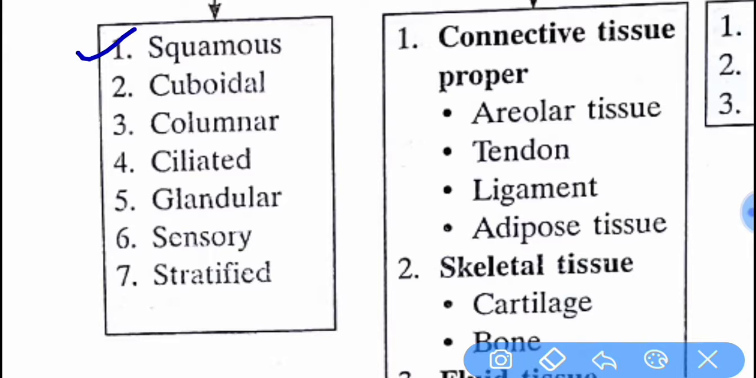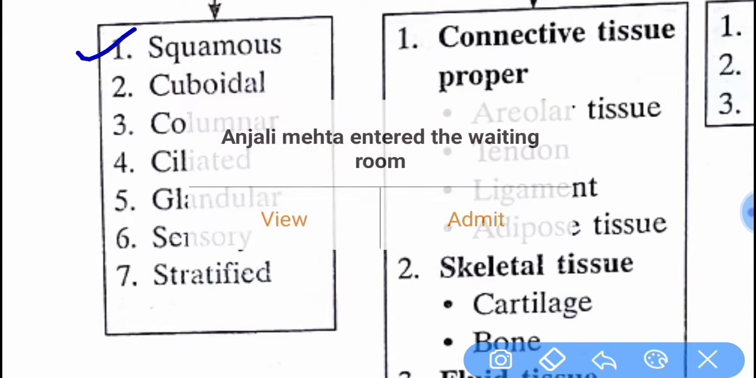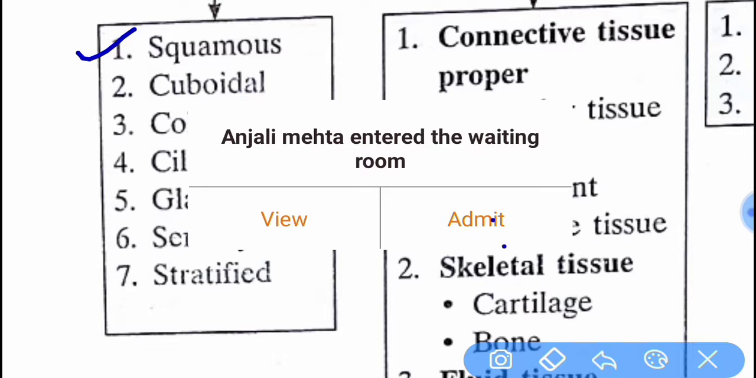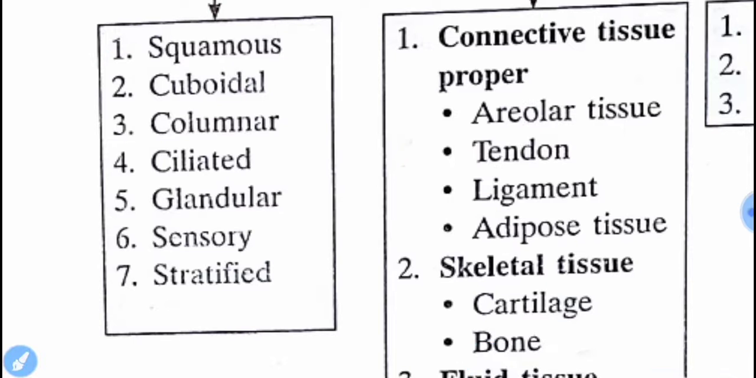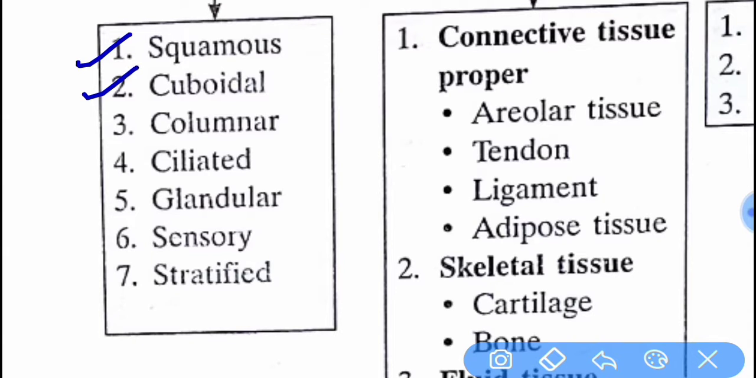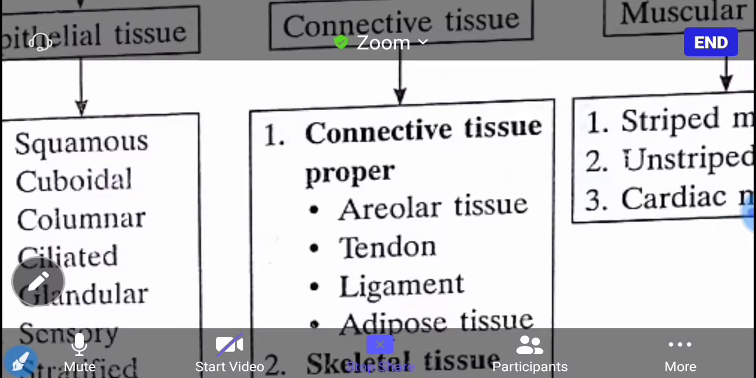First we have to take a brief idea of the types of tissues and their further types. Squamous is the first one, then cuboidal, columnar, ciliated, glandular, sensory, and stratified. What are they actually? We will read about them in detail.